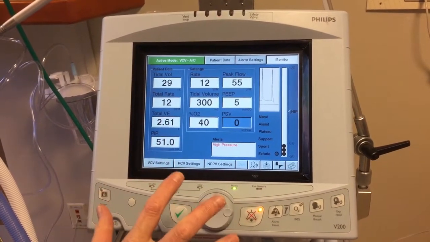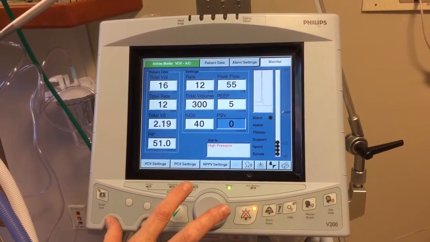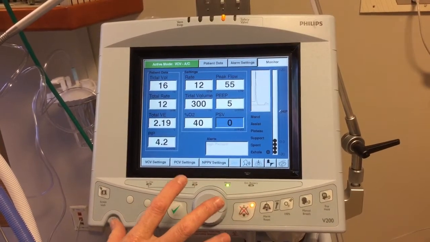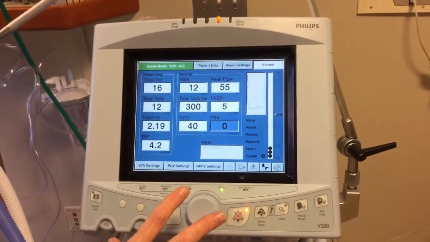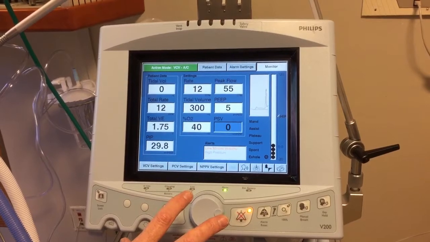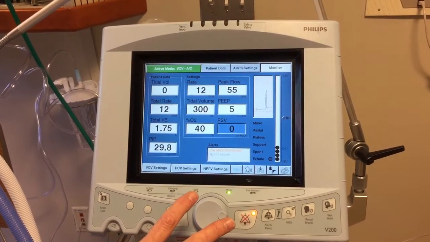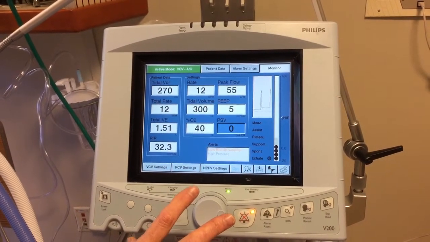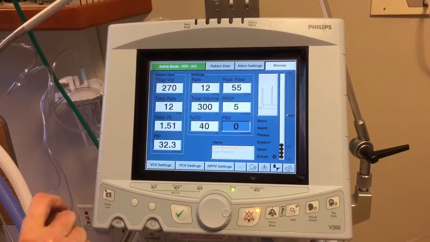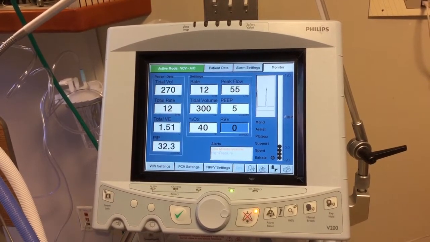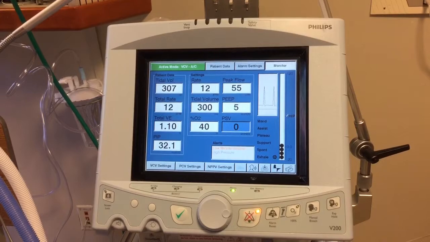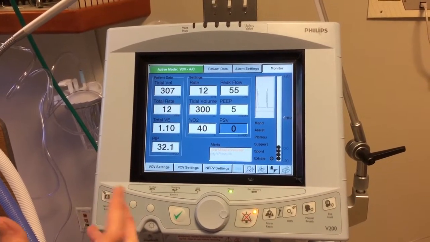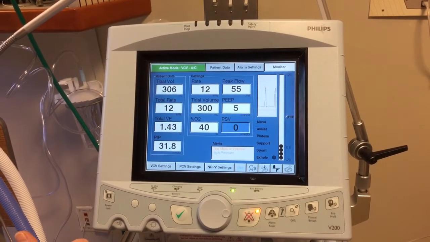So when you see a high pressure alarm, the most common cause is the patient is coughing, has a lot of secretions, and needs to be suctioned. So you will want to assess your patient for suctioning, most likely. The only other thing that might cause a high pressure alarm is a kink in the tubing or some obstruction in the airway, possibly a mucus plug, which, again, suctioning will relieve.